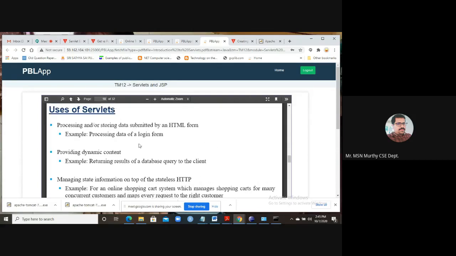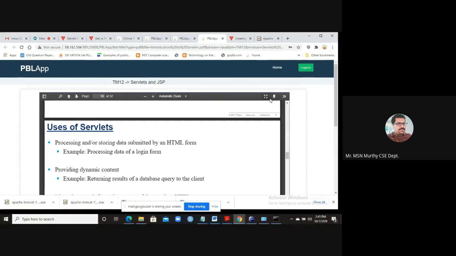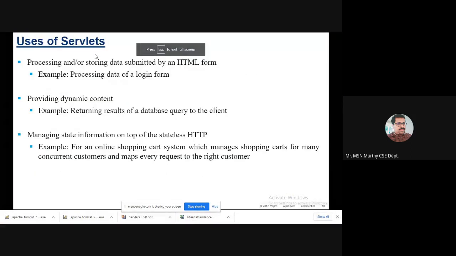So, uses of servlets. These servlets are useful for processing or storing data submitted by an HTML form. An example is a login form, processing the data of a login form. As a response, it sends the results. The results may be, as I already told you, from a database query to the client. It means results may be required from a database.